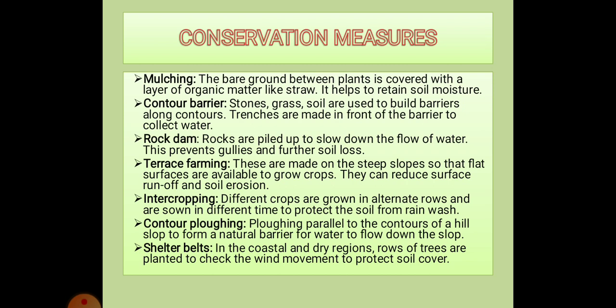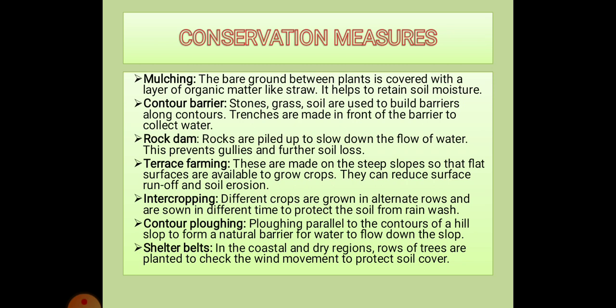Next method is intercropping. Intercropping is a cultivation method in which two or more crops are grown in the same field, in proximity in alternate rows, and is widely practiced in China to reduce soil erosion due to rain wash.